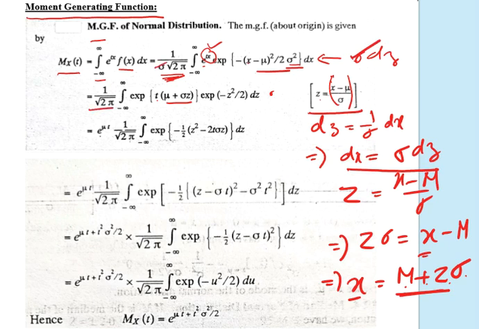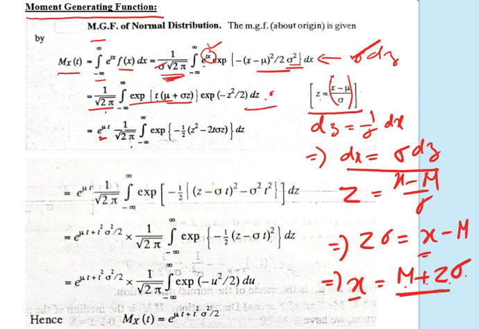Then the remaining part will be 1 by root over twice pi, integral from minus infinity to plus infinity, exponential. If we combine this, t into mu plus sigma z, exponential minus z square by 2 dz, then it will require t mu. T mu is a constant, so we can write it outside the integration sign. Now 1 by root over twice pi is also a constant.